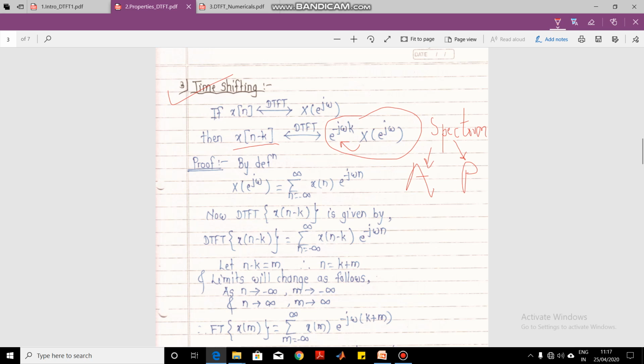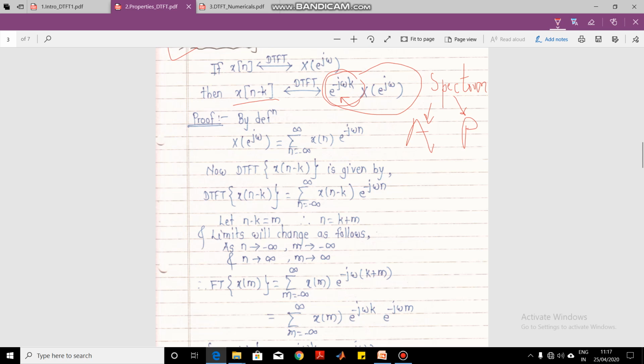So we see that when we are shifting the signal in the time domain, the amplitude spectra remains the same, but the phase spectra gets changed, because here it is getting multiplied by e raised to minus j omega k. So the time shifting property can be remembered like this: whenever we shift the signal in the time domain, there is a phase change in the phase spectra of the DTFT.